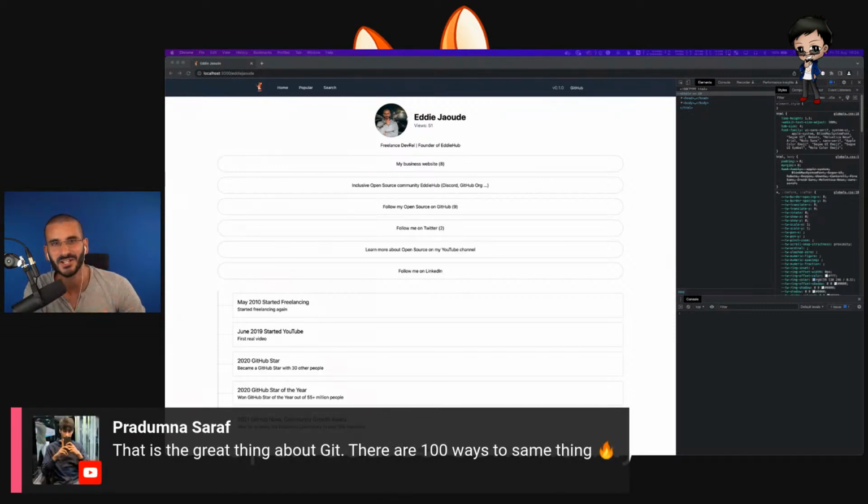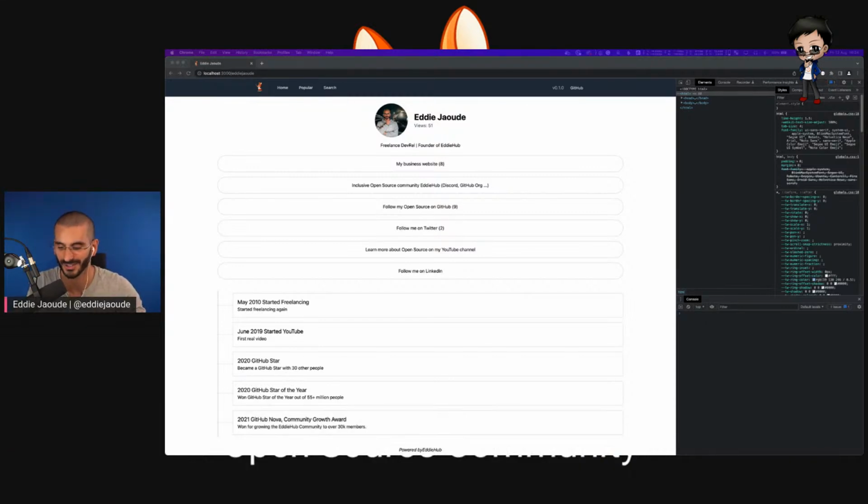Yeah, I don't think that's a good thing with Git. I actually think it's a bad thing because everyone seems to do it a different way, and I don't know which way is right. I know there are slight differences and benefits and pros and cons, but it's just too many features.